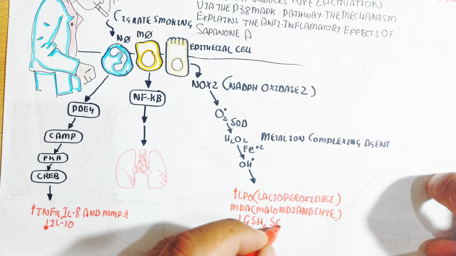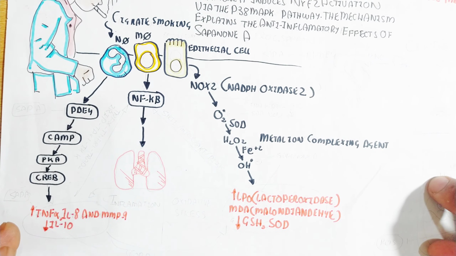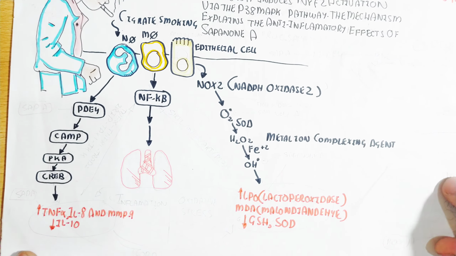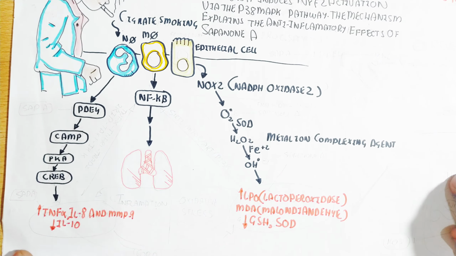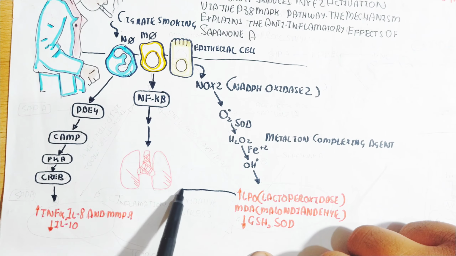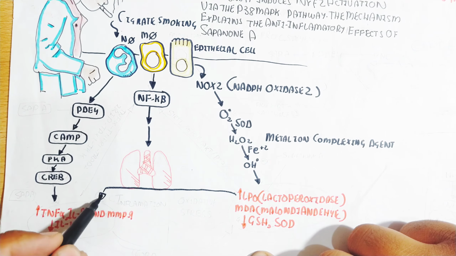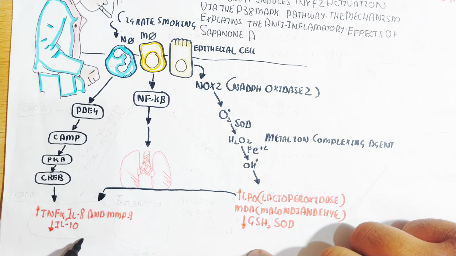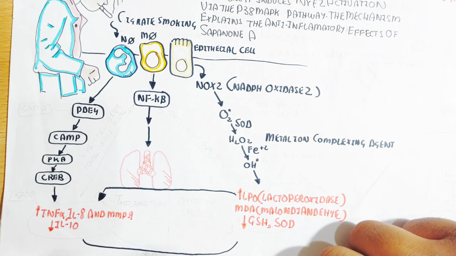So in this way, tumor necrosis factor alpha, interleukin 8, MMP9, and interleukin 10 lead to oxidative stress. The GSH and SOD, the superoxide dismutase, decrease while the LPO and MDA increase.